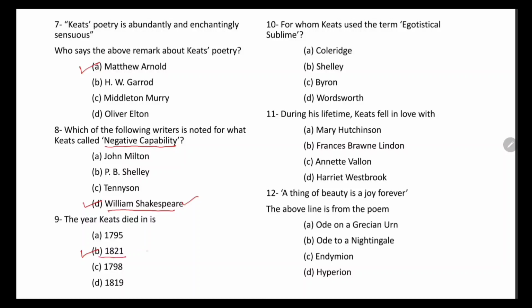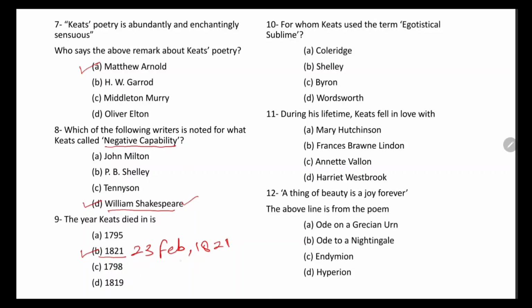I am also writing the date. It was 23rd Feb 1821, right?